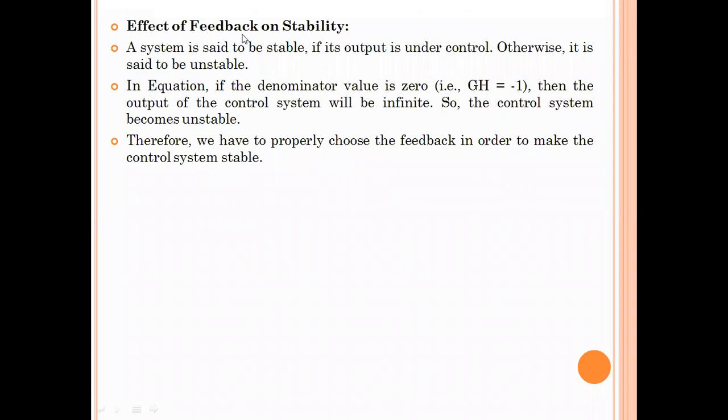And what is the effect of feedback on stability? Stability means the output response we get from the control system must be under our control. The response must be under control. Then we can say the response is stable.